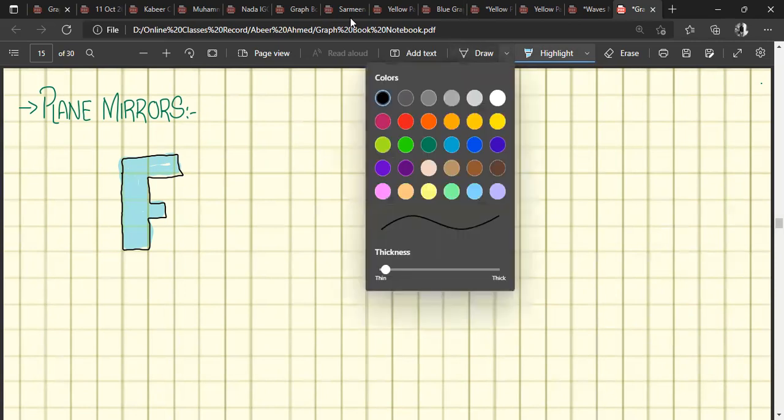So if we want to draw the image of this letter in the mirror, so image is going to be inverted one.